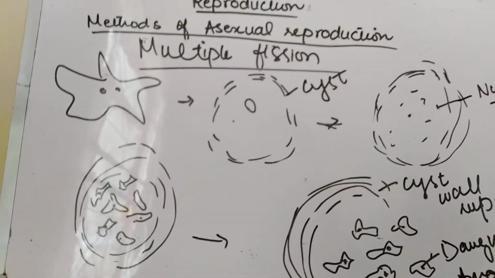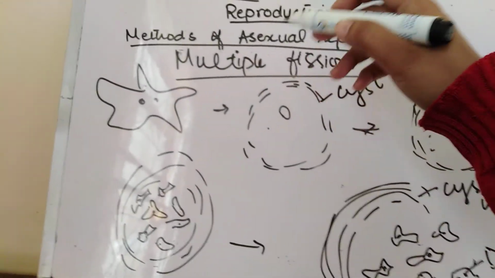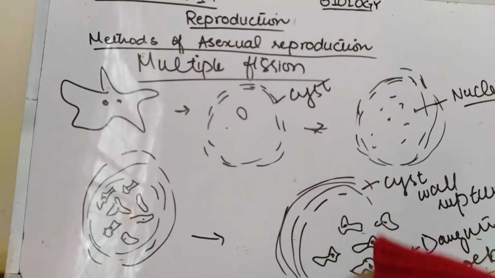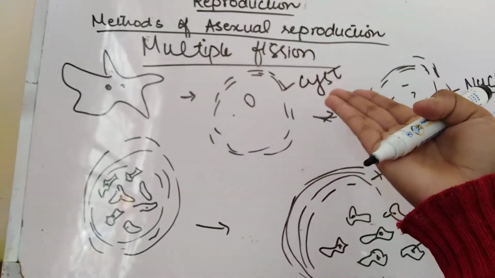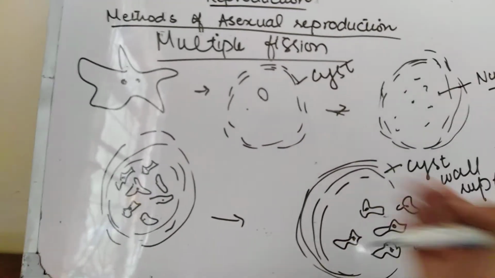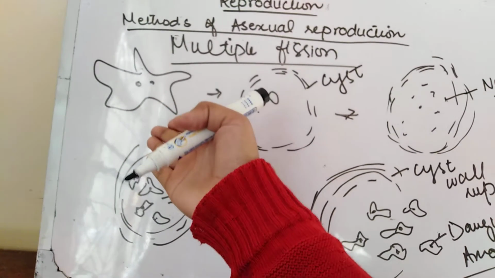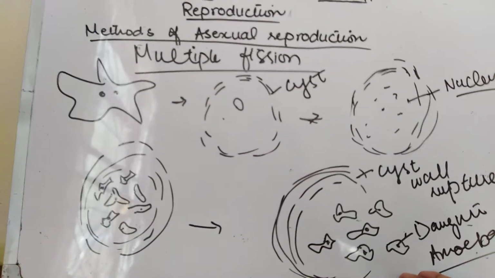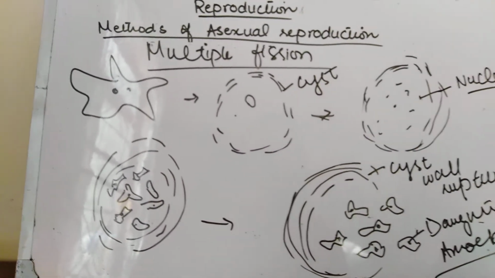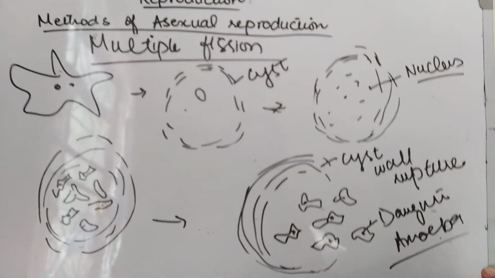As its name indicates, it is multiple fission. It means division into many. It was binary fission in which division into two exists, and it is multiple fission in which one divides into many. It means one amoeba divides into many. Under unfavorable conditions, reproduction is not stopped.